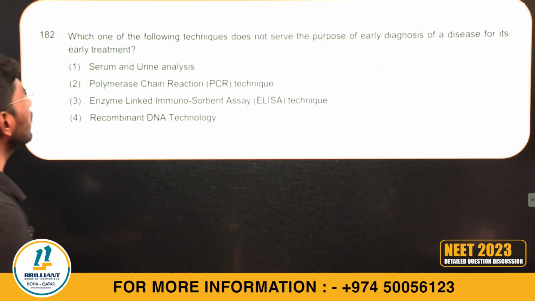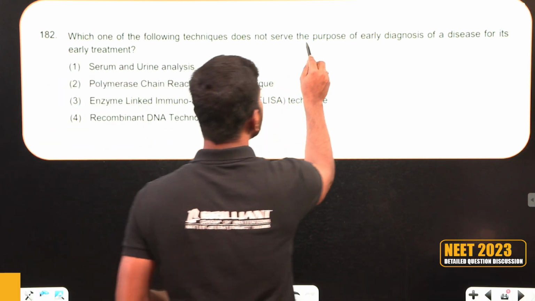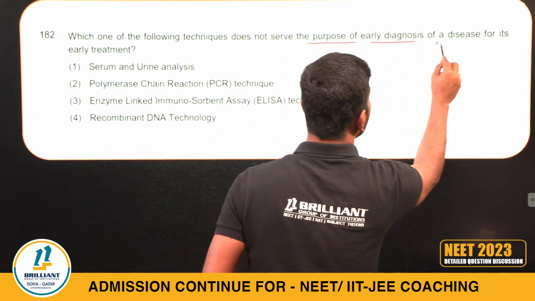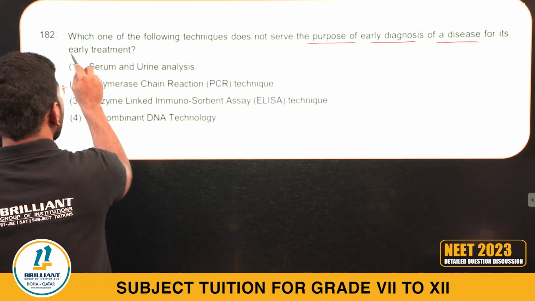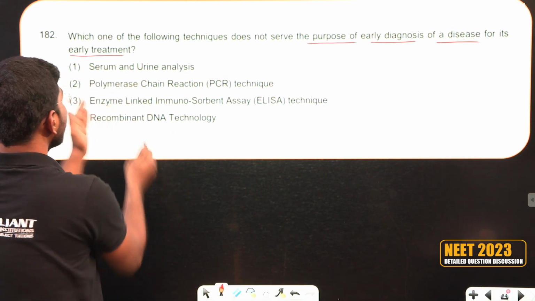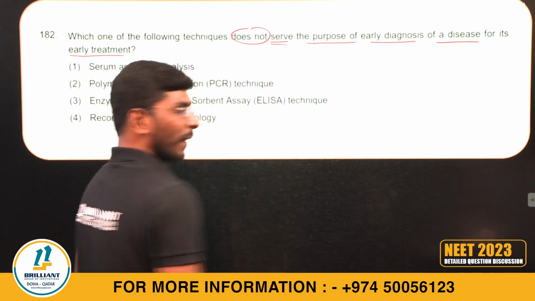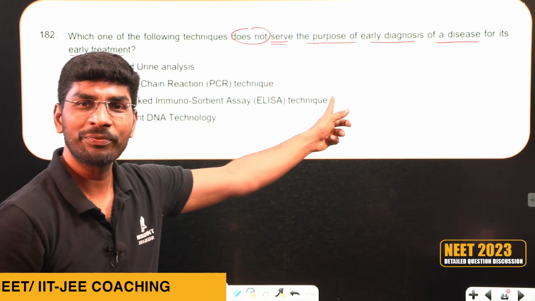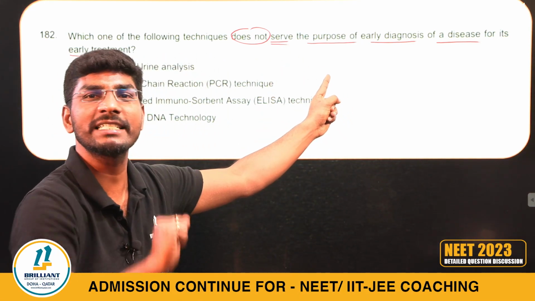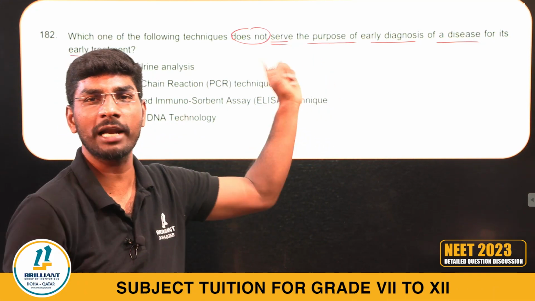182. Which of the following techniques does not serve the purpose of early diagnosis of diseases for early treatment? Which one of the following techniques does not serve? We discussed the same question before the NEET examination in the Brilliant YouTube classes.